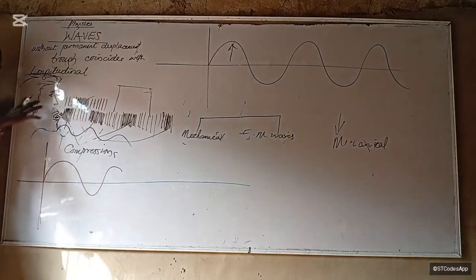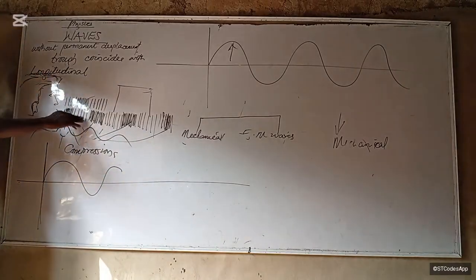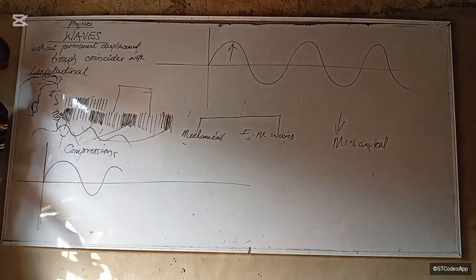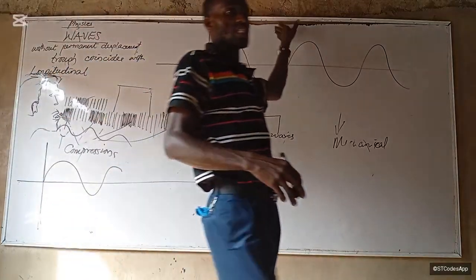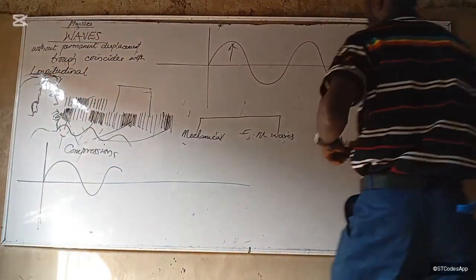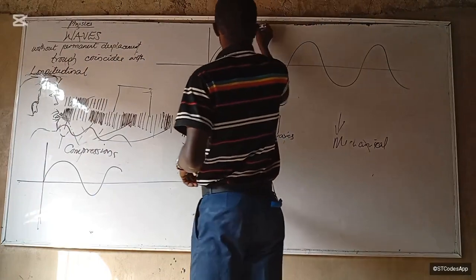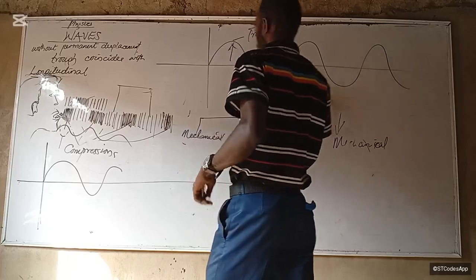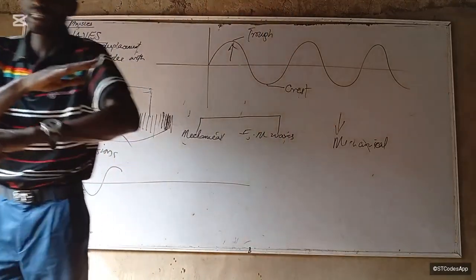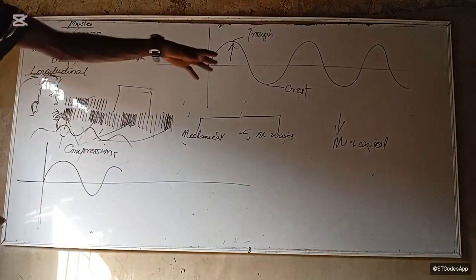Do you understand now? They correspond to the low pressure zone, the rarefactions. Do we understand now? All right. So we're going to be considering this waveform. This portion here is called the trough, and this one is called the crest. We'll soon get there. Just draw it and label that. Let's quickly define the rest.